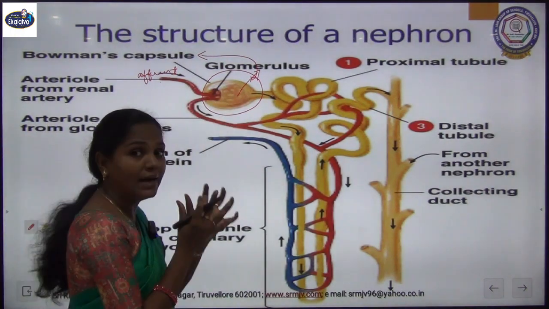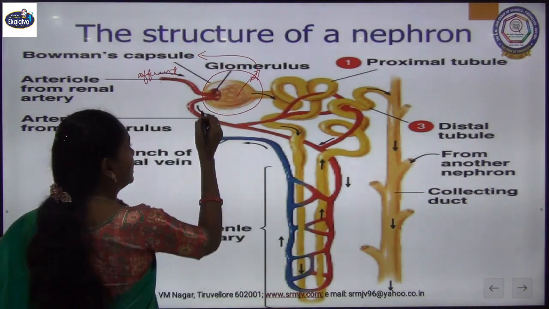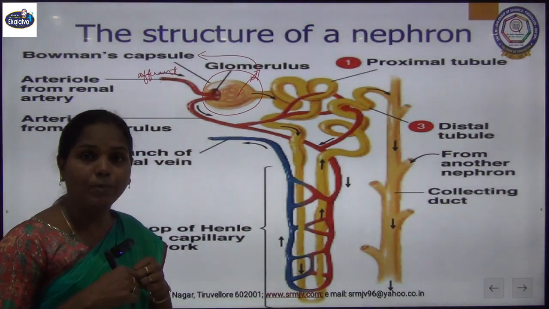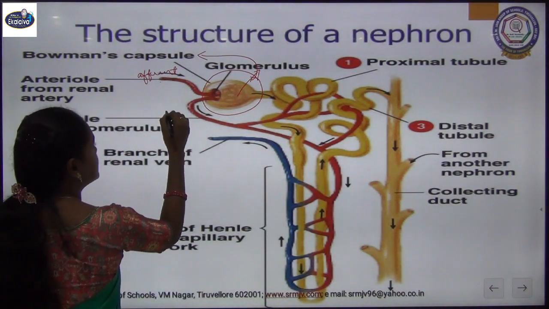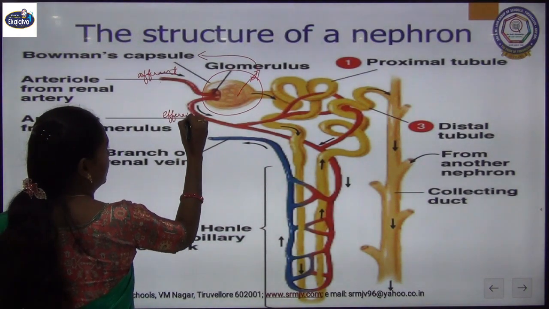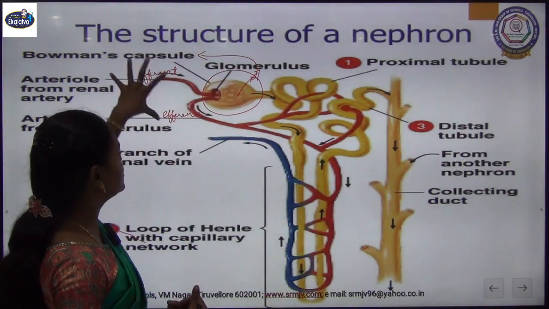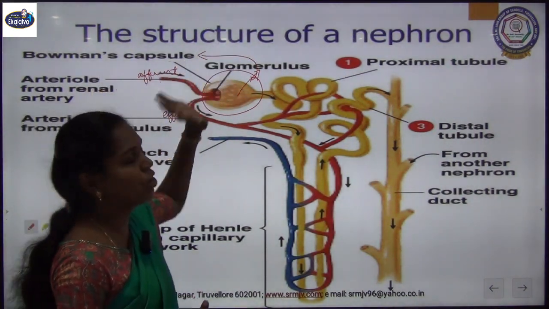After forming that bundle, the part of the artery which comes out of the Bowman's capsule we call the efferent arteriole. Efferent means which is coming out. So Bowman's capsule, arterioles and glomerulus are over.